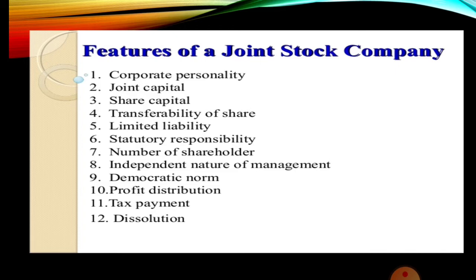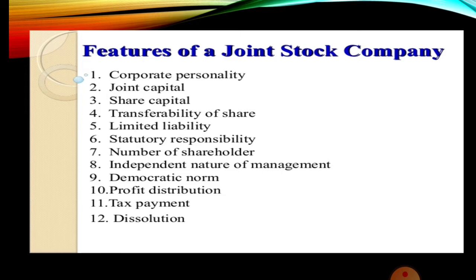Now let us move on to the characteristics of the joint stock companies. So let me give the points here. There are 12 points given here. Corporate personality. So formation, how it is formed, all these things we'll be saying. Corporate personality. It is having a personality according to law. Joint capital. More people will be contributing. Share capital, that is the investment.